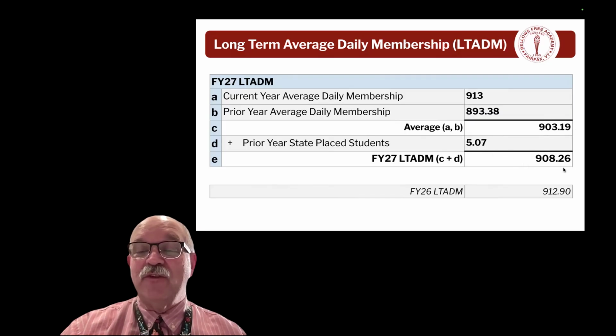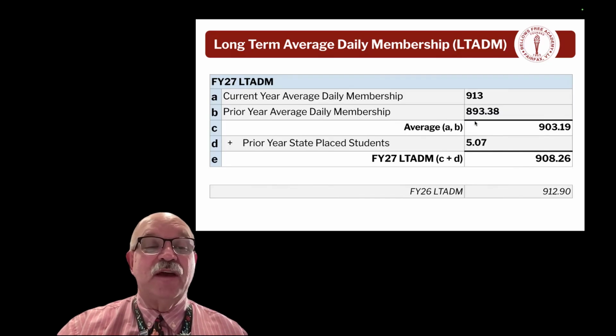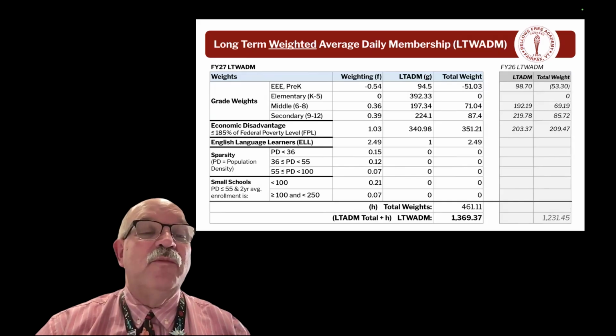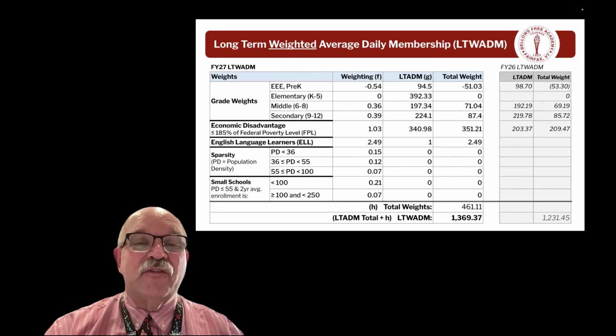So that's kind of a rough number of the actual number of human beings, beating hearts, however you want to measure it, in the school building from pre-K through 12. Last year, the long-term ADM was 912.99, so a little bit lower than last year, even though we did have a larger average daily membership. So there's a number. Now we do some extra math. Students require different levels of education, different levels of support, depending on their age and depending on a bunch of circumstances.